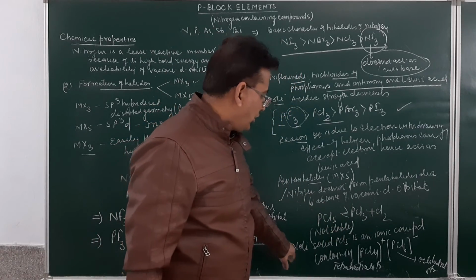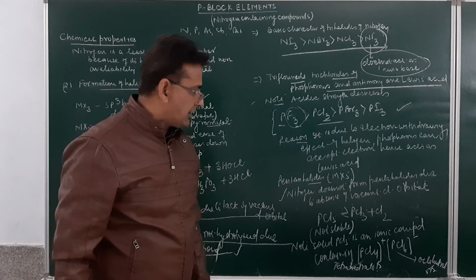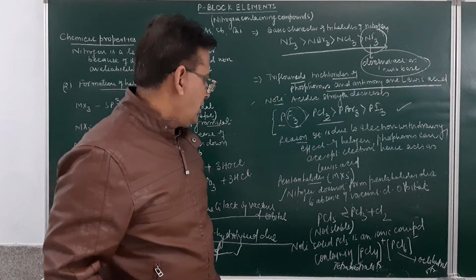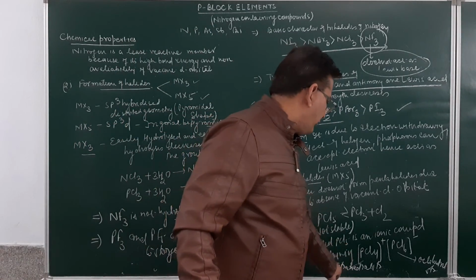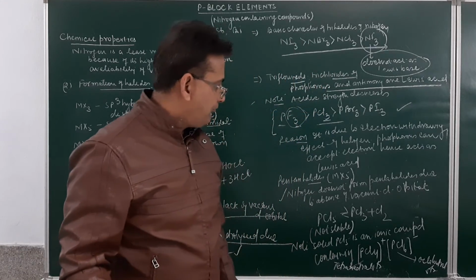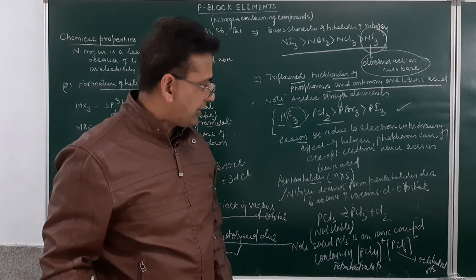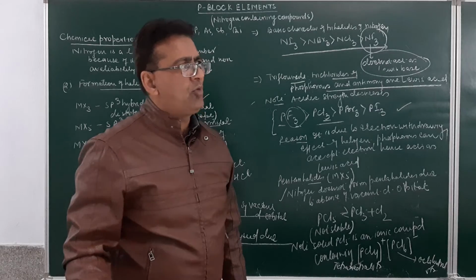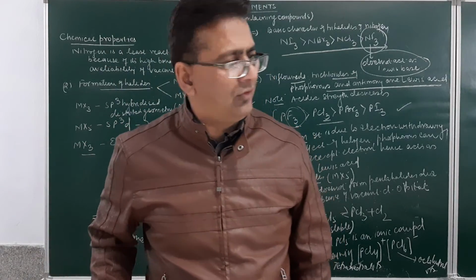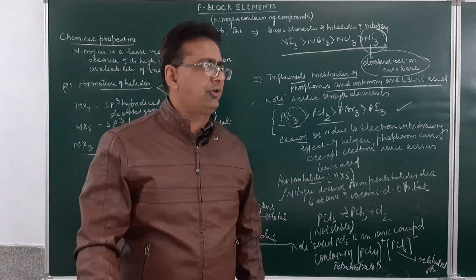Now, solid PCl5 is an ionic compound containing PCl4 positive and PCl6 negative. PCl4 positive is tetrahedral in structure and PCl6 negative will be octahedral in structure.